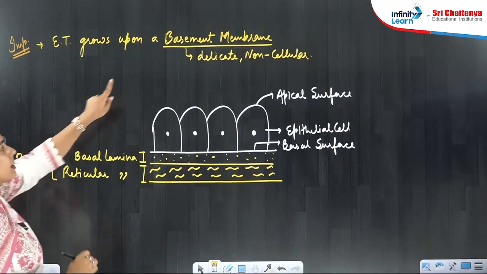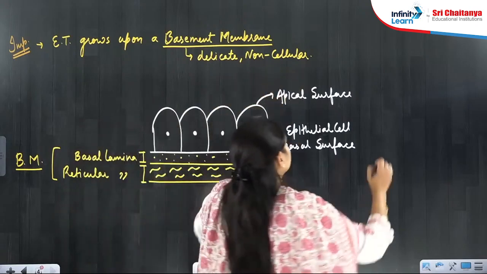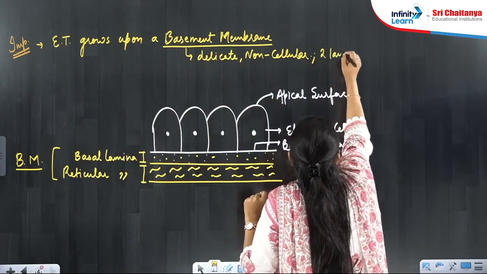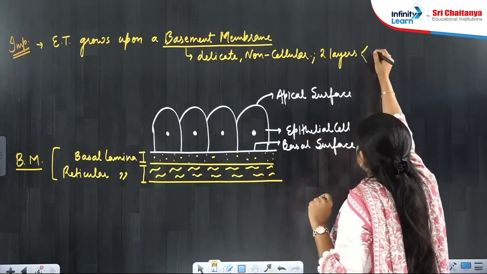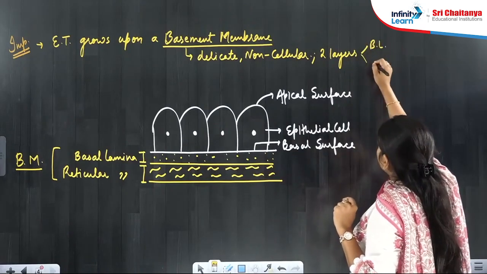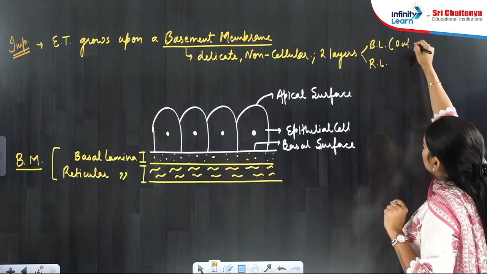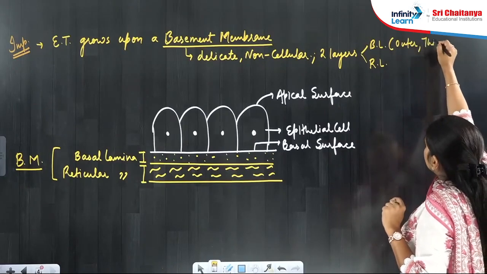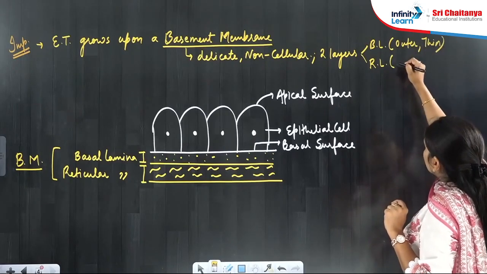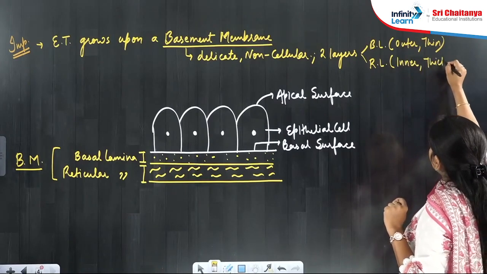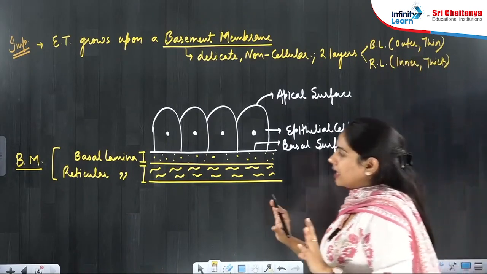So basement membrane is a delicate non-cellular membrane in which there are two layers. One is the basal lamina and one is the reticular lamina. The basal lamina is on the outer side, it is thin, whereas the reticular lamina is on the inner side and it is thick, as compared to basal lamina.